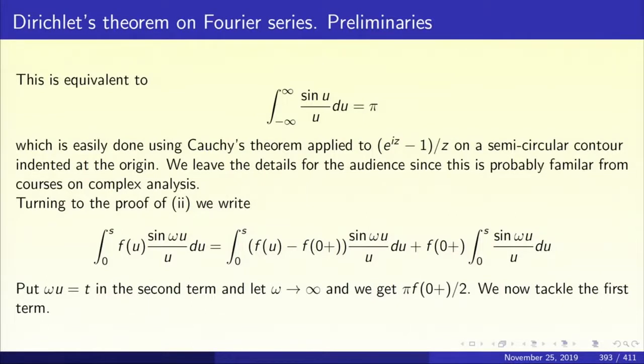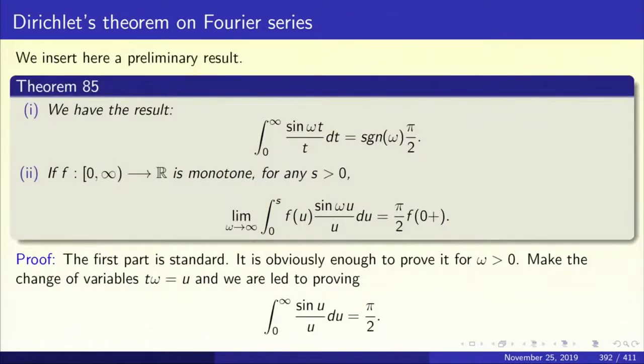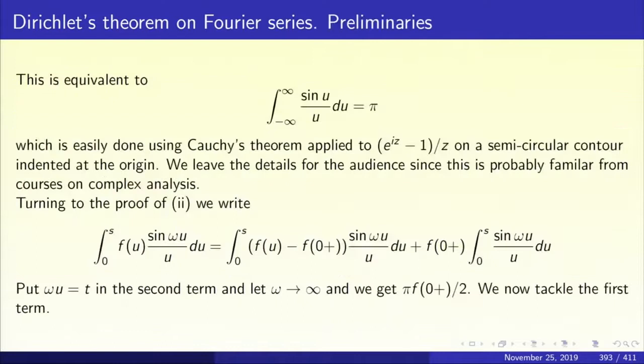So, now let us take the proof of the second assertion in this theorem 85. The limit as omega tends to infinity of the integral from 0 to s of f of u sine omega u upon u du equals pi by 2 times f of 0 plus. Let us take the proof of this now, and so let us first integrate it from 0 to s.